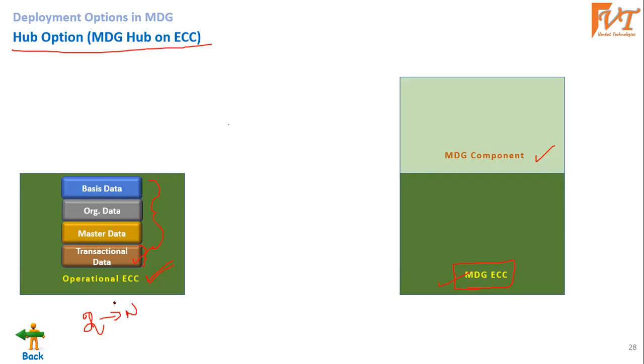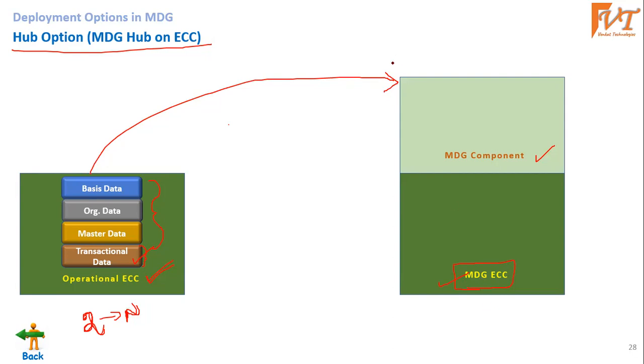If you have one system, you can convert it into a hub system, but we don't see customers converting one system into MDG. It can be rare. That's why I'm taking an example of a minimum of two operational systems to any number of operational systems. So they are converting into the hub scenario, the hub option.